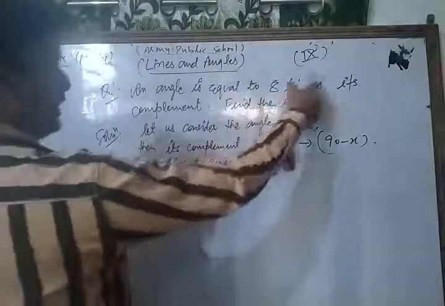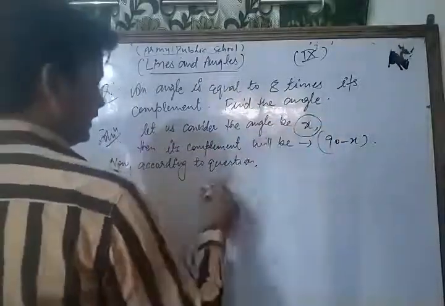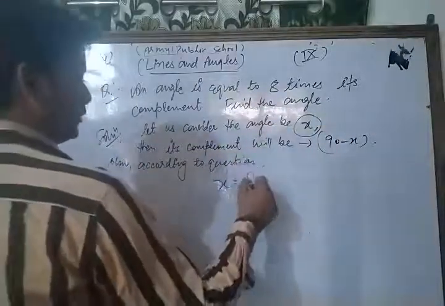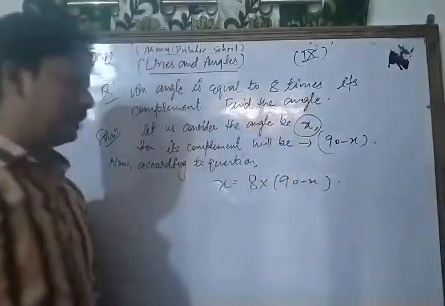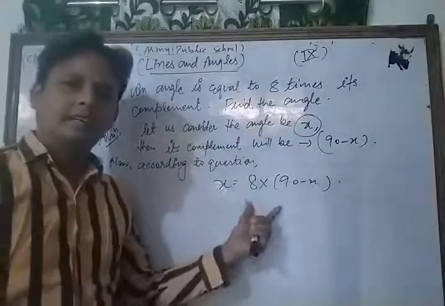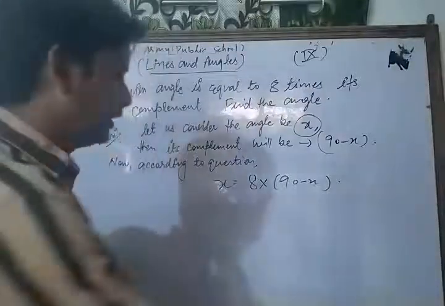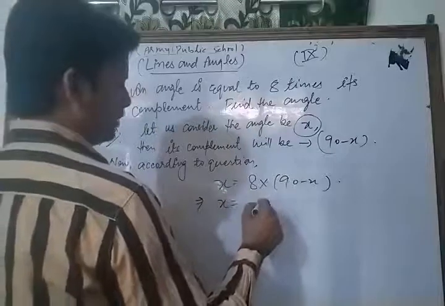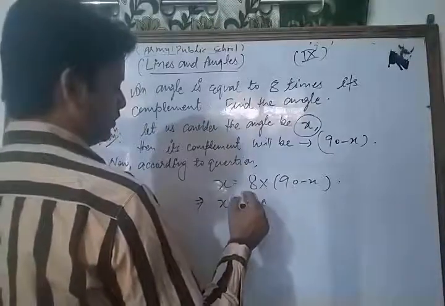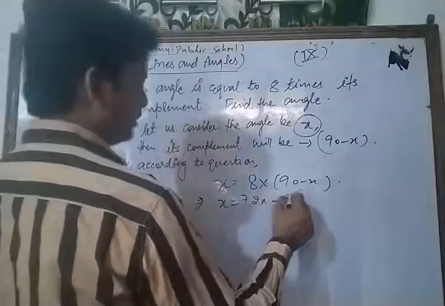Now according to the question, an angle is equal to 8 times its complement, means that angle x is equal to 8 times 90 minus x. Now we simplify. So we get x is equal to 720 minus 8x.